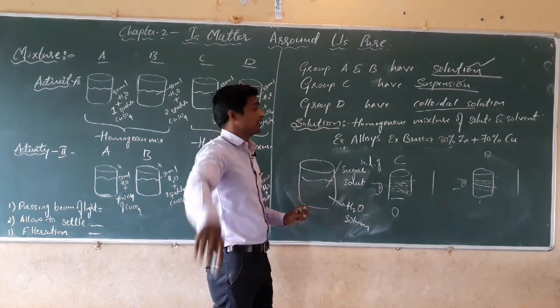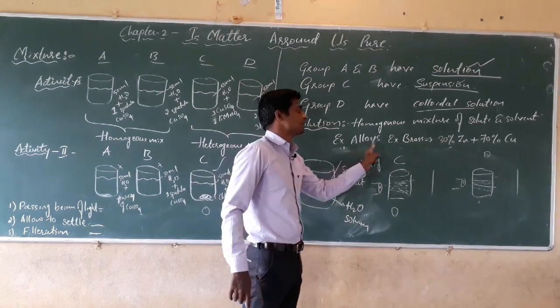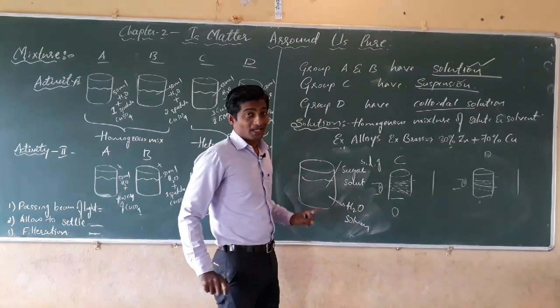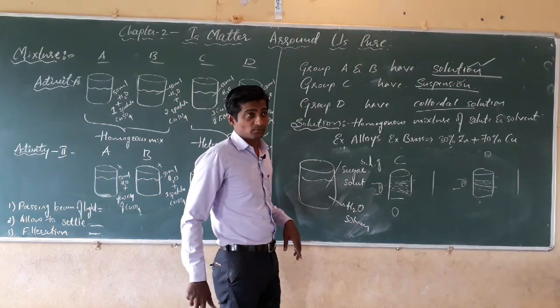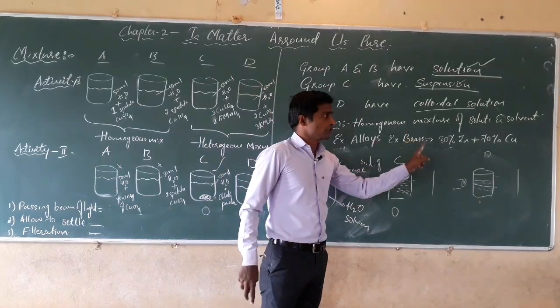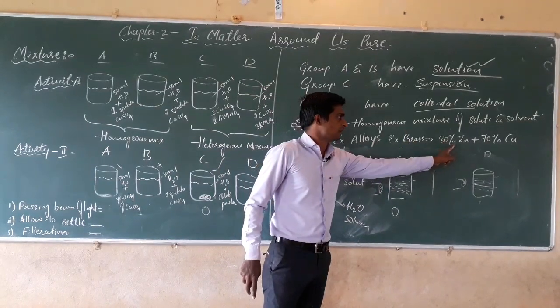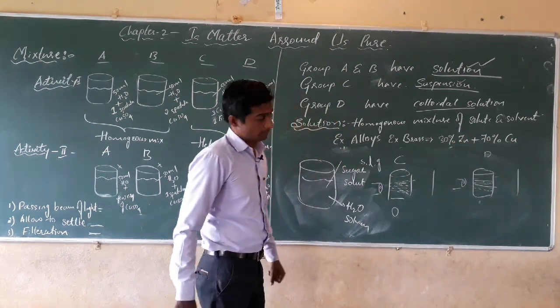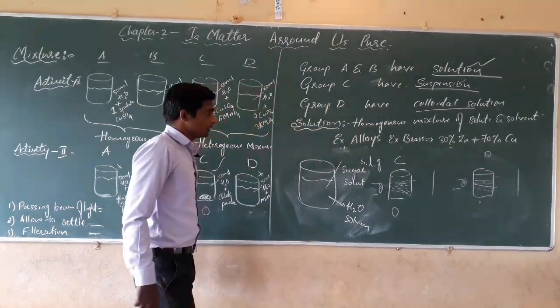See one example I will tell you, that is an alloy, a homogeneous mixture of two or more metals. Brass is a homogeneous mixture of 30% zinc with 70% copper, isn't it?